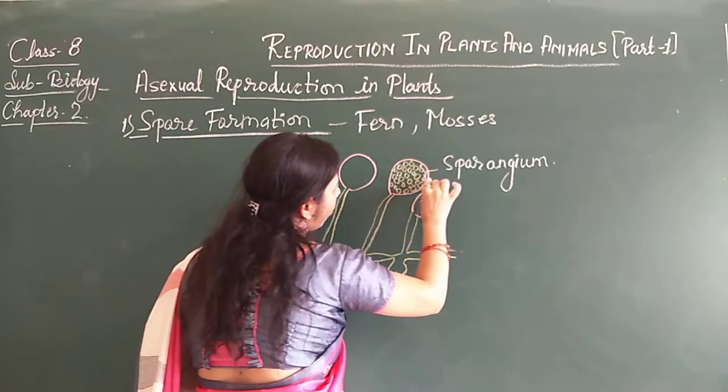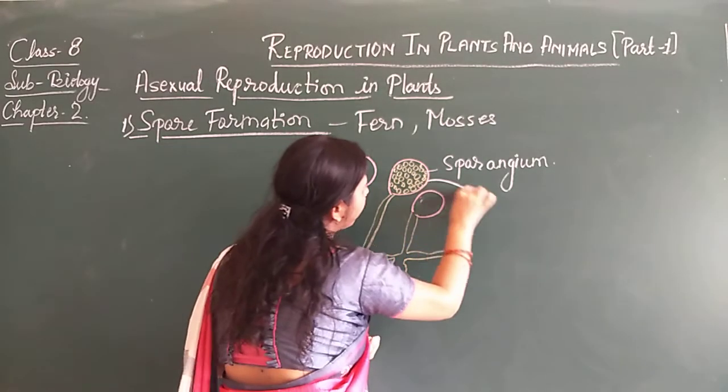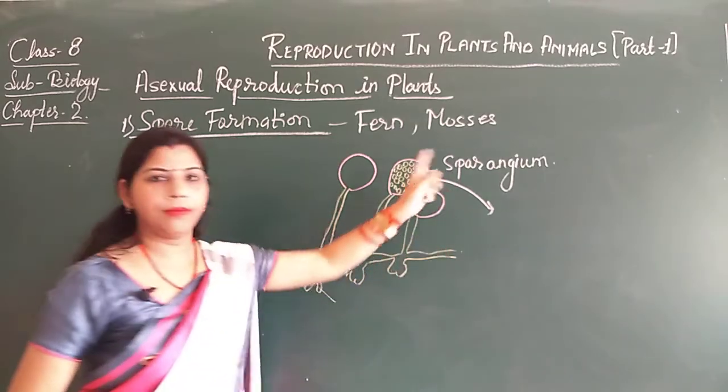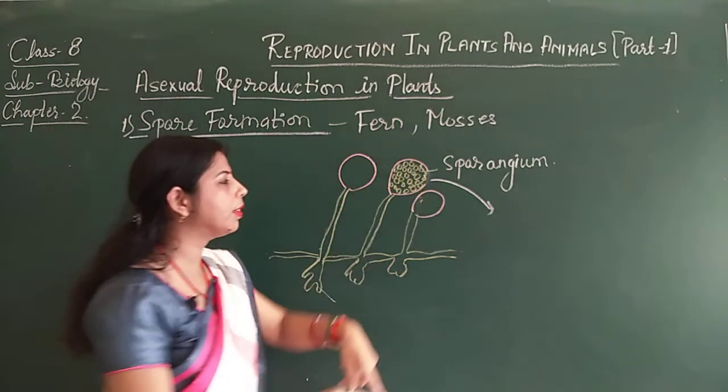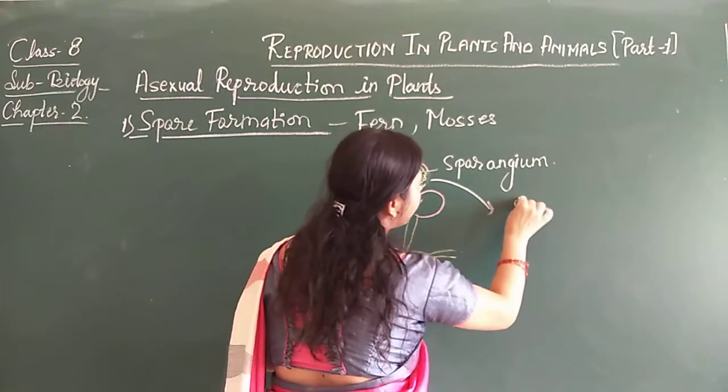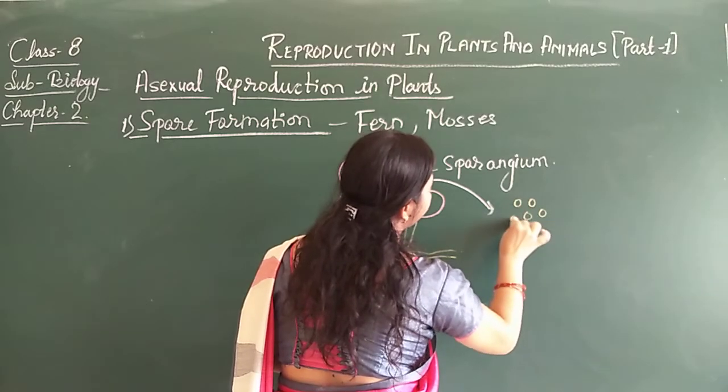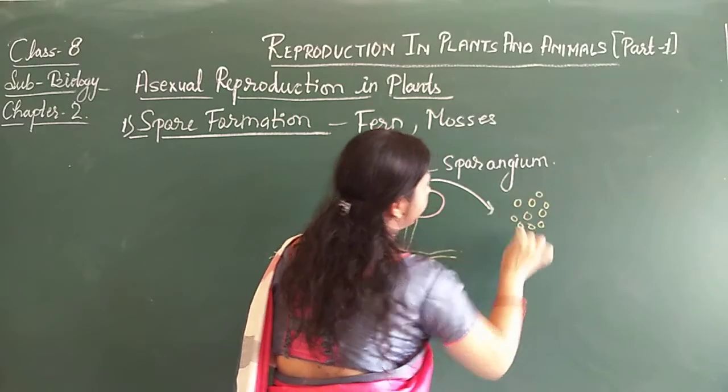When favorable conditions come, the wall of the sporangium ruptures and these spores scatter in the environment.